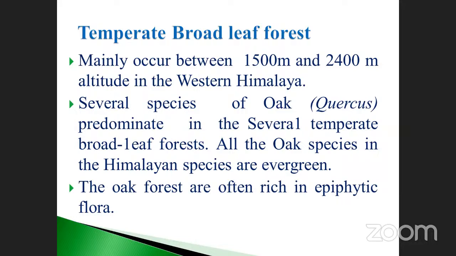Several species of oak are prominent in temperate broadleaf forest. Maximum broadleaf forest, which one is that? Oak. All the oak species in the Himalayas are evergreen in nature. That's why in the Himalayas, this type of area is the temperate broadleaf forest only.